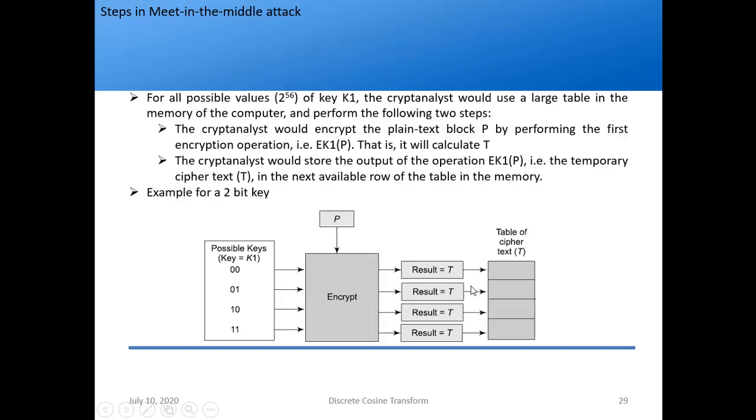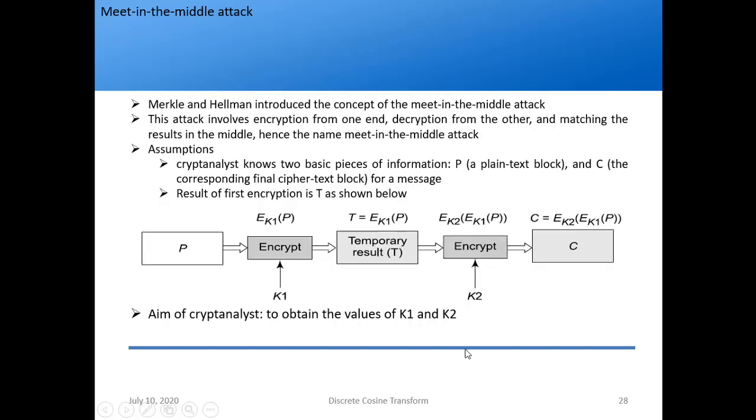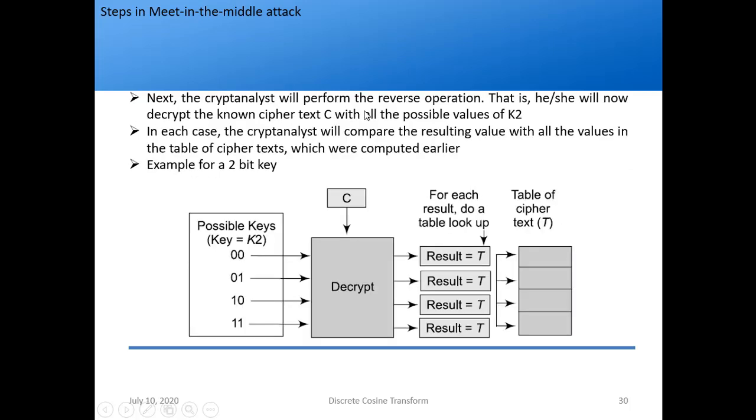Okay, then now he went from the left side. Now he knows the ciphertext, right? So next the cryptanalyst will perform the reverse operation. That is, he will now decrypt the known ciphertext with all the possible values of K2. So K2 will also have 2 raised to 56 possible combinations. This example is again shown for 4 keys. So he takes the ciphertext, decrypts it with 4 possible keys, and again gets a temporary result T. In each case the cryptanalyst will compare the resulting value with all the values in the table of ciphertext which were computed earlier.